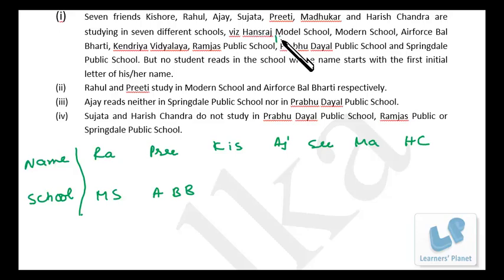This is HM, MS, ABB, KV, RPS, PDP, SPS. So now for Harish, PDP is cancelled, RPS is cancelled, and SPS is cancelled, and already Hansraj, that is HM, is already cancelled. So only left with him is KV.